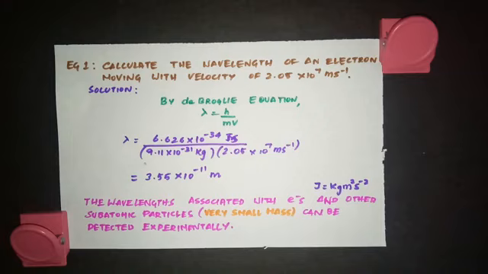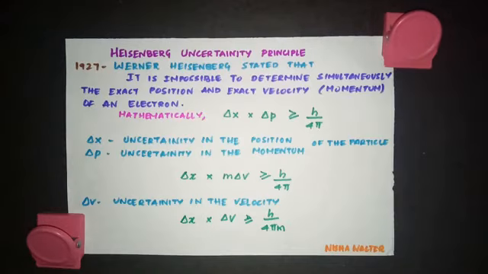So this is the first drawback in Bohr's atom model, and now we will see the second discovery, which became another drawback for the Bohr's atom model. It is Heisenberg's uncertainty principle. It was proposed by Werner Heisenberg in the year 1927. So he said it is impossible to determine simultaneously the exact position and exact velocity of an electron.